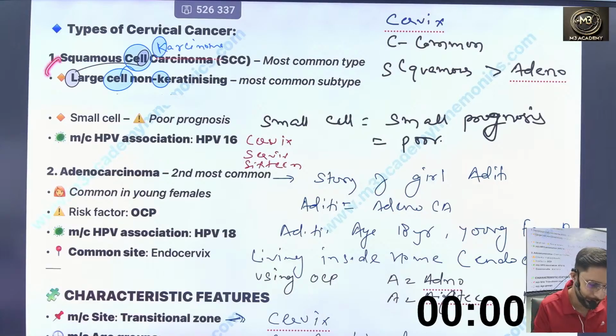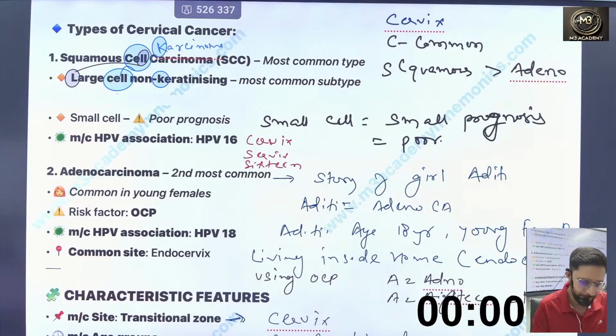And among the squamous, there is a variety, large cell non-keratinizing, which is the most common subtype. As the name suggests, large cell, so it is largely common. Then the subvariety, small cell type, has a poor prognosis. So you can say small cell has a small prognosis. Small prognosis means poor prognosis.